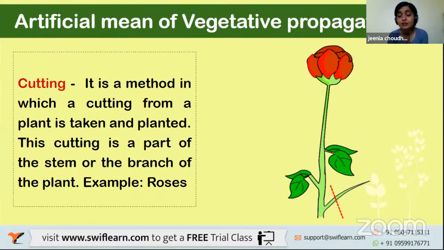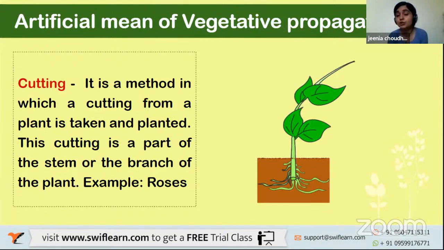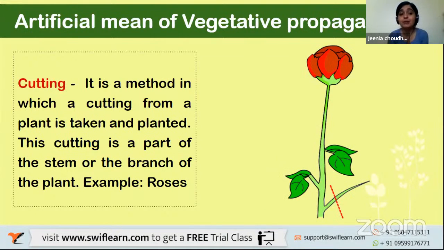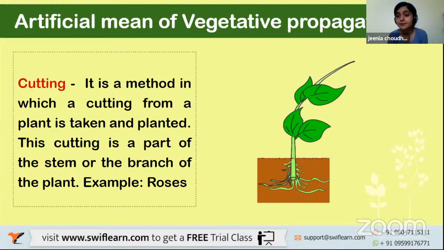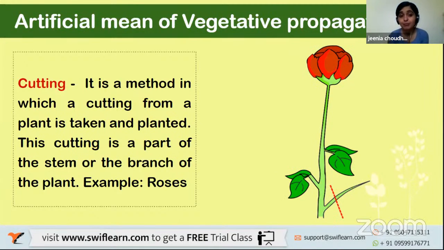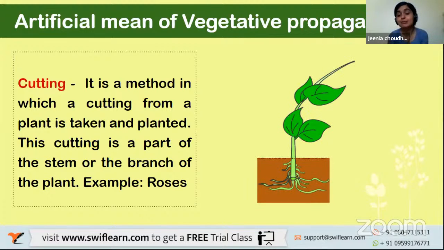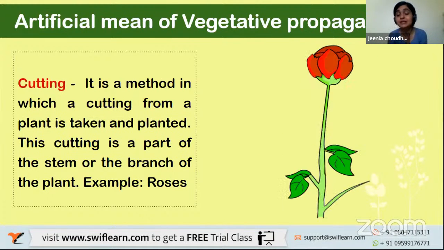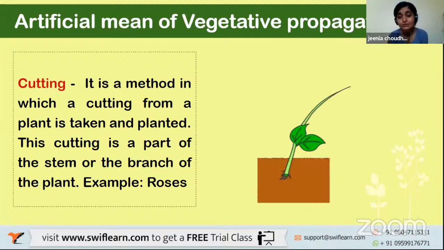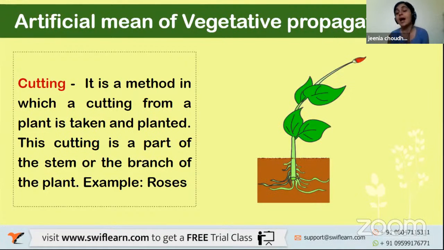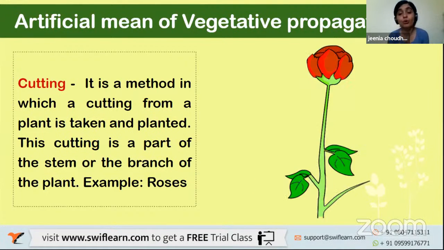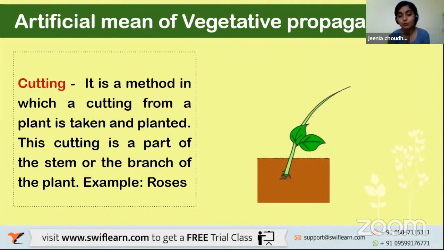It is a method in which a cutting from a plant is taken and planted. This cutting is a part of the stem or the branch of the plant. Example, roses, where they just cut a stem and plant it and then new rose plants grow.